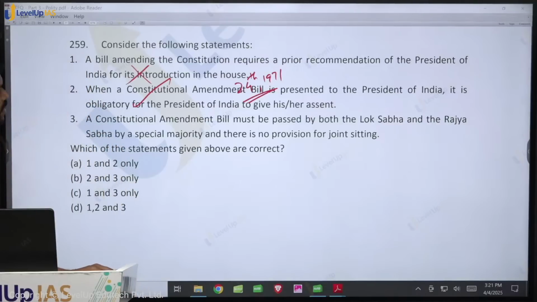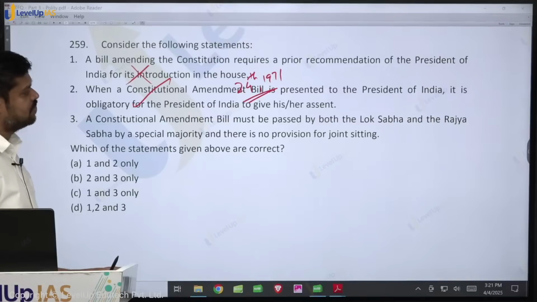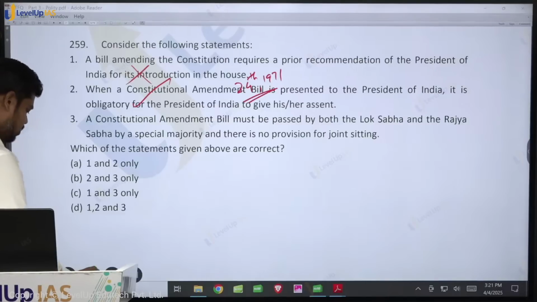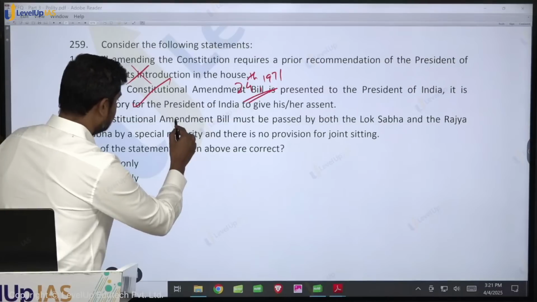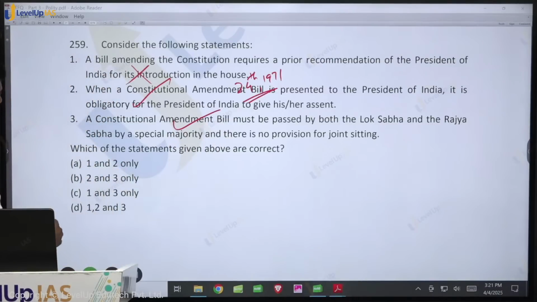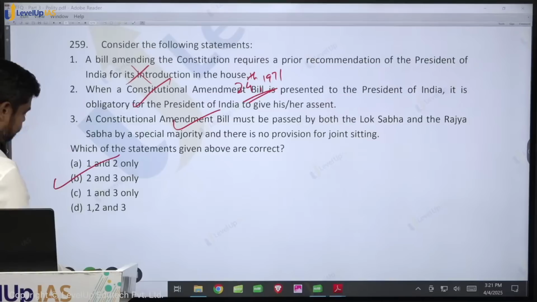A constitutional amendment bill must be passed by both the Lok Sabha and the Rajya Sabha by a special majority, and there is no provision of joint sitting. Is it true? Yes, there is no provision for the joint sitting. So therefore this is also true. So what is the answer here? It is 2, 1, 3 only.